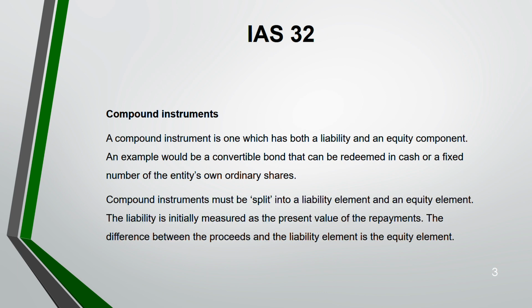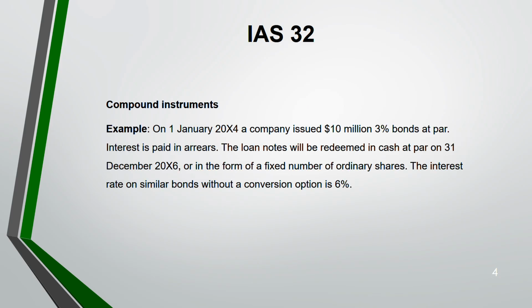So you have to split the compound instrument into two parts, liability part and equity part. And often you have to start your calculation by finding the liability part first. Equity is the balance. How? Present value of the repayment. That is the liability component. So the difference between the proceeds, they will often give you what the proceeds are, minus the liability component that you have found, the balance is the equity element. And let's go through an example.